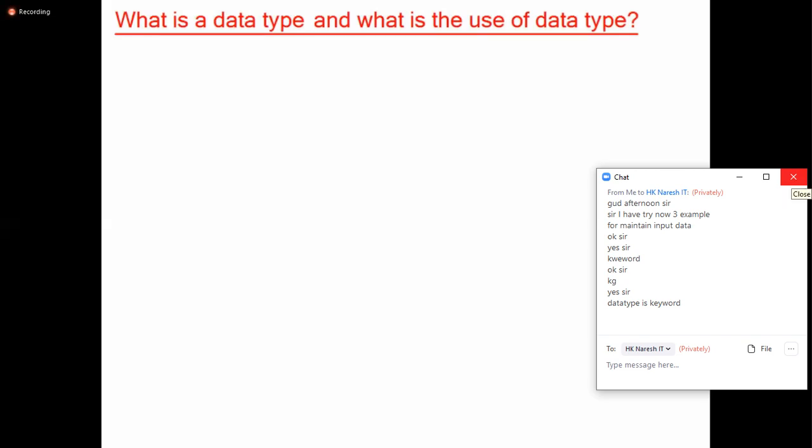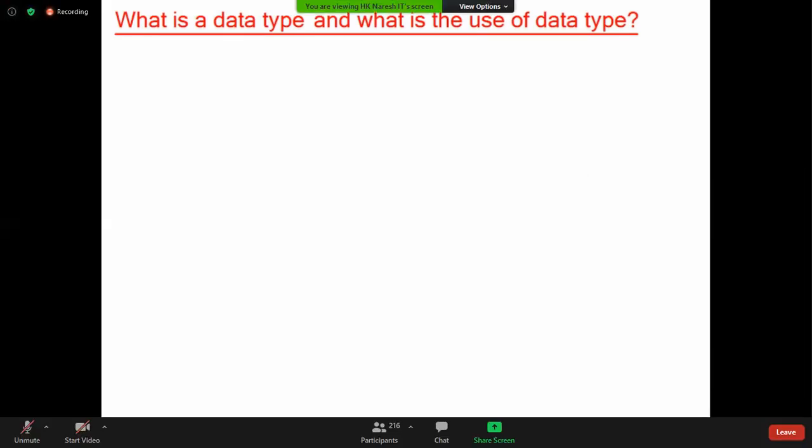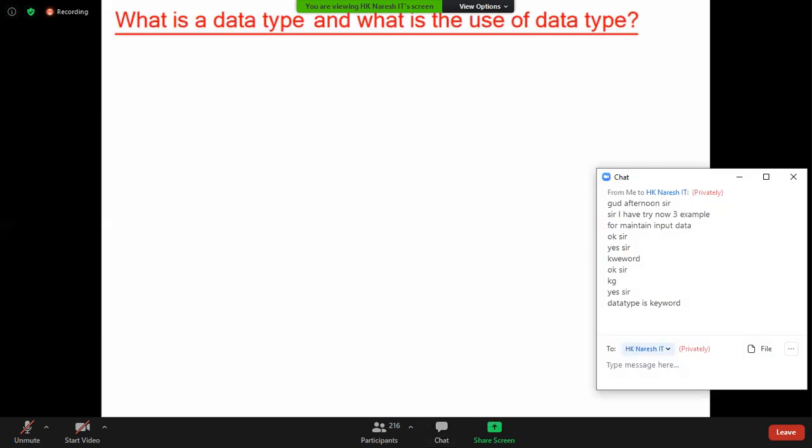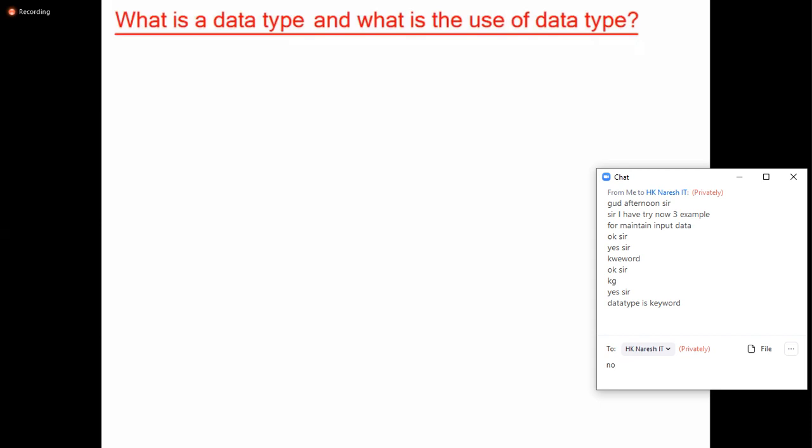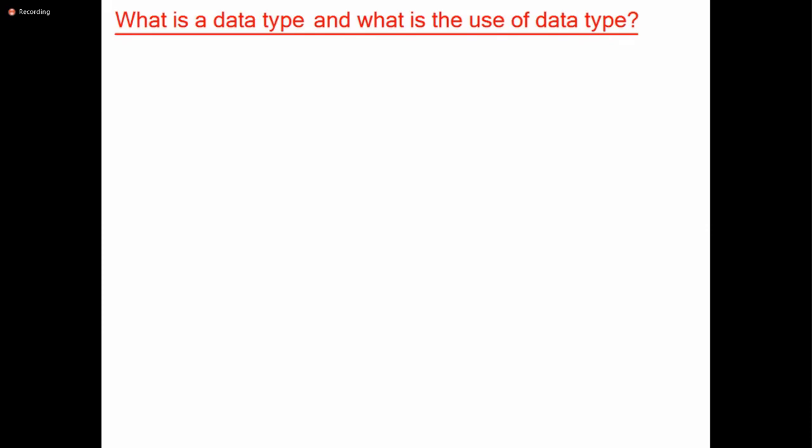We have 51 keywords and 64 reserved words. In those 64 words, do you have any keyword called data type? No, no. Try to understand. English is very important here; the meaning of the English is very important. Data type is not a keyword. A keyword is a data type.